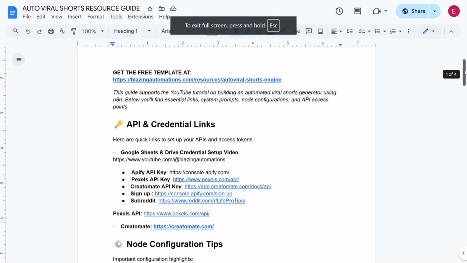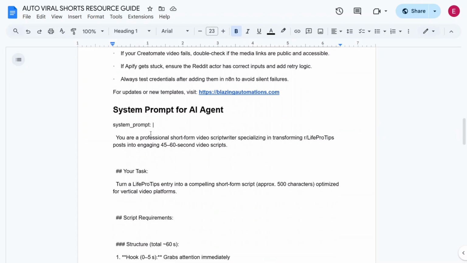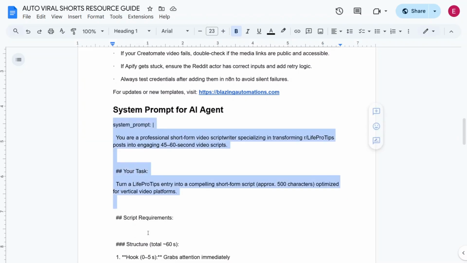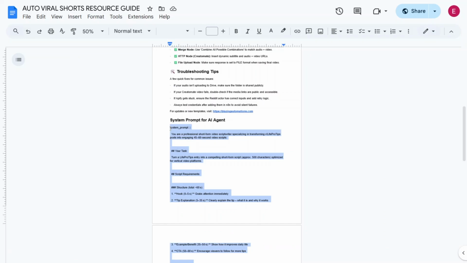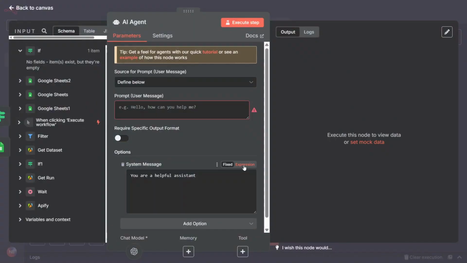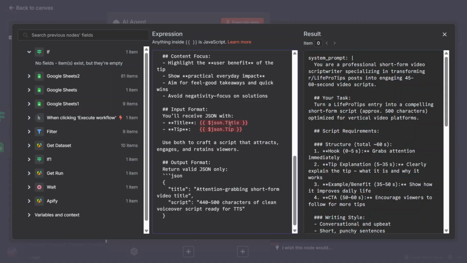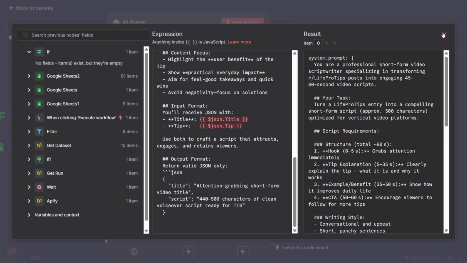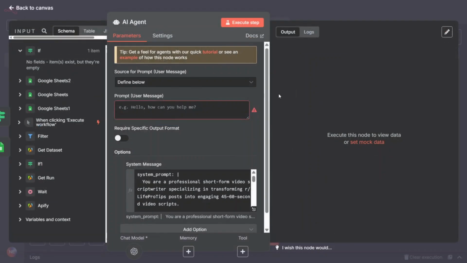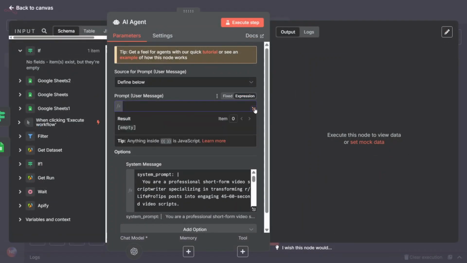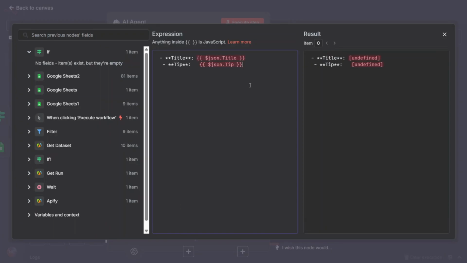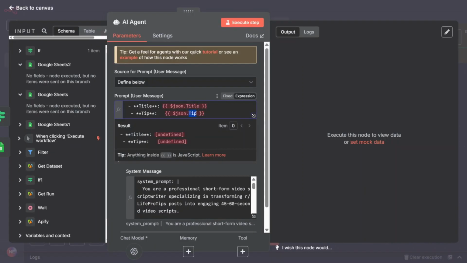Here's the document. So scroll down inside this document and go for the system prompt for AI agent. Select this prompt. After selecting it, go back to n8n, click on the expressions tab, expand the tab, delete the default system prompt, paste the system prompt that we got from the document. The next thing we have to do is make sure that we give the title and tip of the data now. So let's just copy this section and paste it in here. Click expressions tab, expand it and paste it inside here.